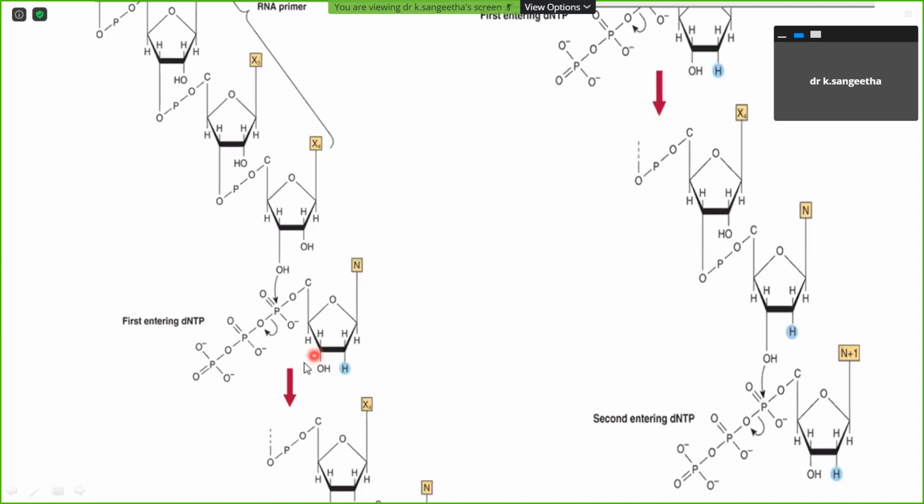When the first nucleotide enters to this RNA primer, a pyrophosphate is going to be released from the triphosphate. This is helpful for the formation of the 3' to 5' phosphodiester bond, because when it is converted into inorganic phosphate, it will release energy. This energy can be used for the formation of the 3' to 5' phosphodiester bond. Here is another entering of nucleotides.